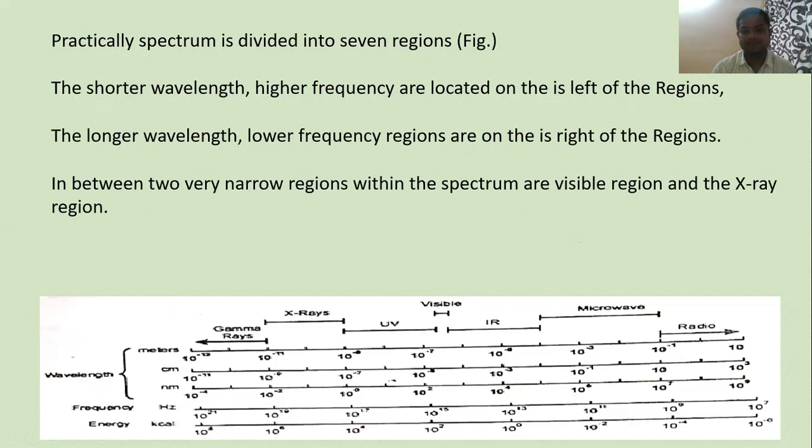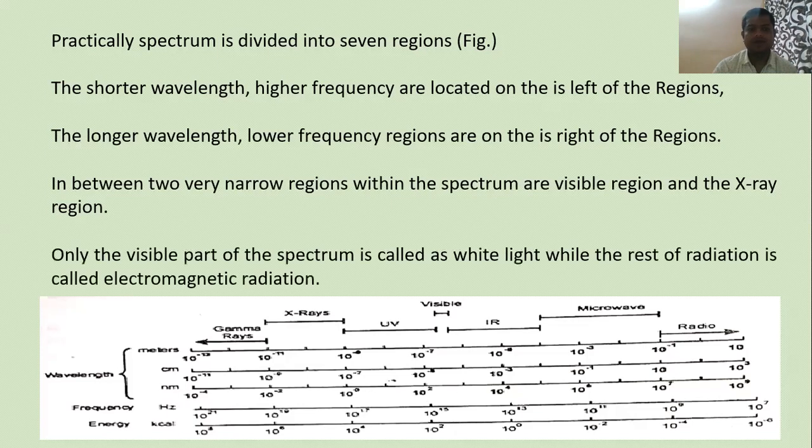Only the visible part of the spectrum is called white light, while the rest of the radiations are electromagnetic radiation. If you carefully observe the chart, the visible range is very short, and these visible radiations we call white light.